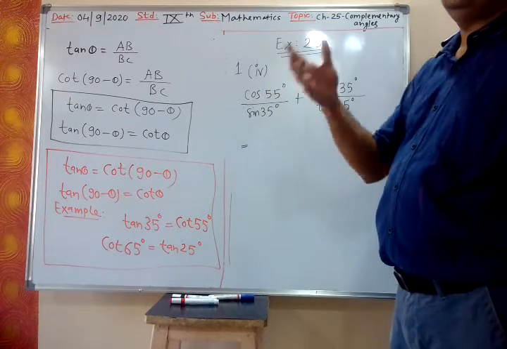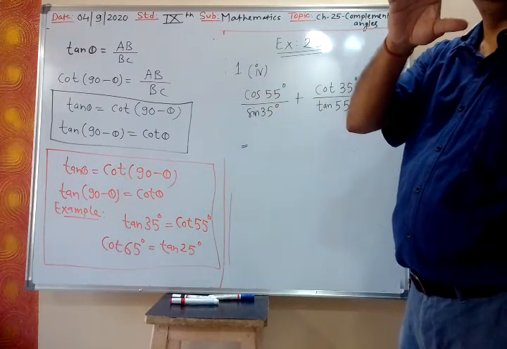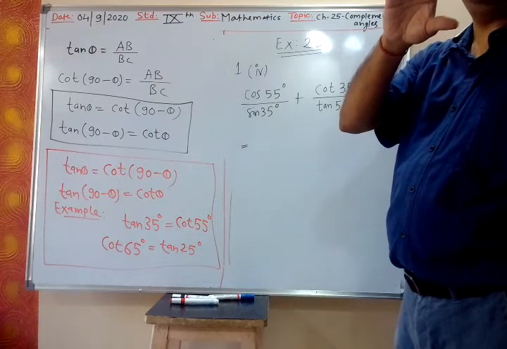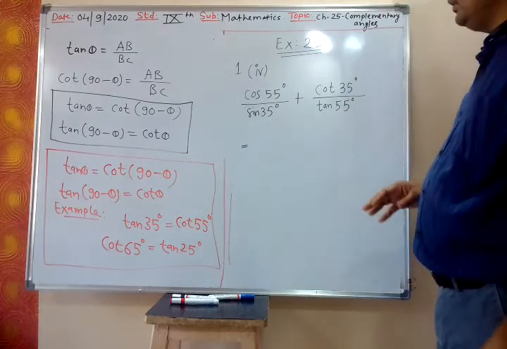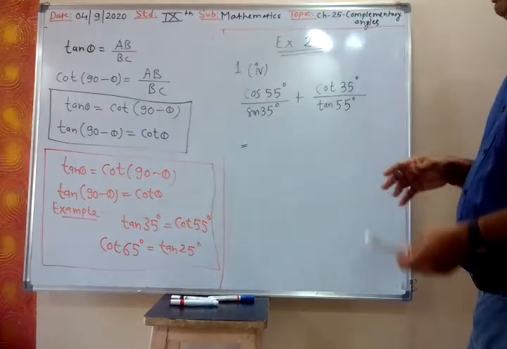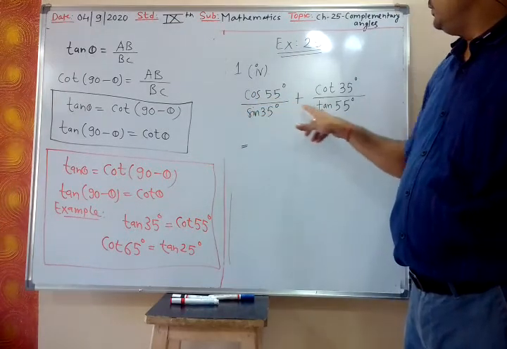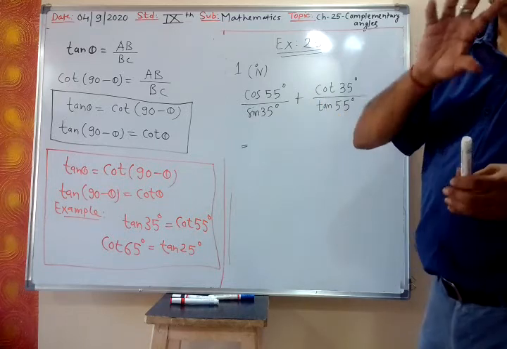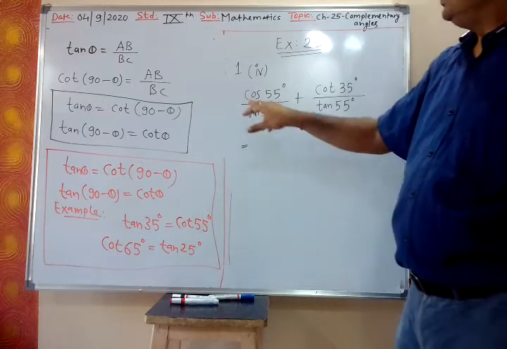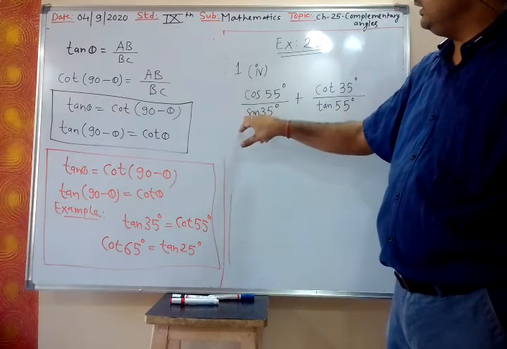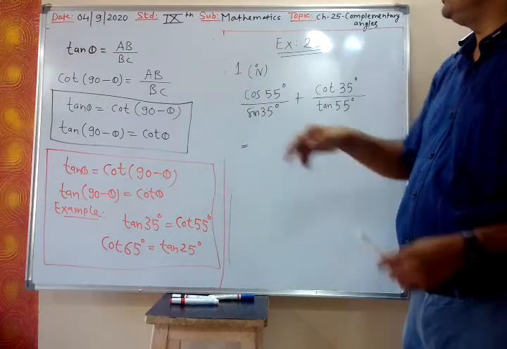Cos 55 degree, there is no ready-made table. Sin 35 degree, there is no ready-made table. We have the ready-made table for standard angles: sin 0, 30, 60, 90, 45. But we know the complementary angle relation between sine and cos, tan and cot. So for sine and cos, any one you have to fix and the other you have to change. You fix cos, then change sine, or fix sine, change cos.